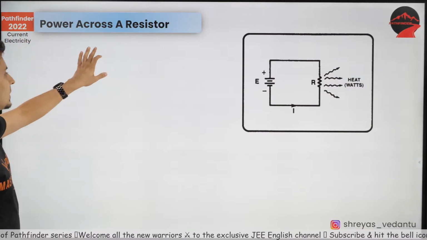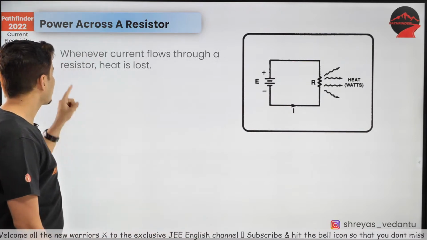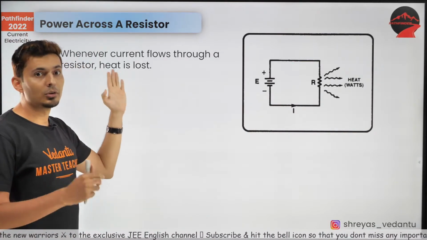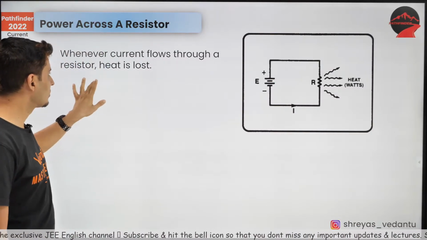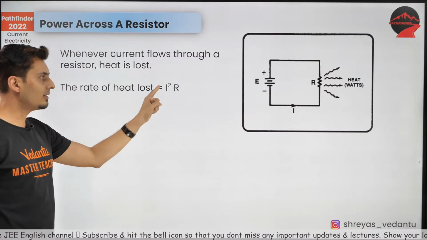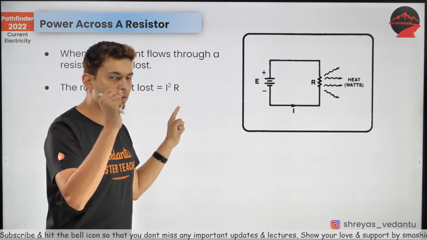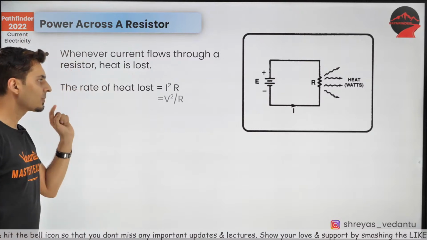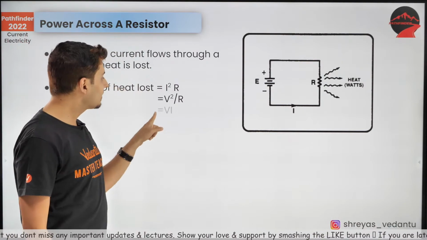Now the power loss across a resistor, the energy lost per unit time. What's the formula? The power lost in the form of heat whenever a current flows through the resistor is given by I squared R. What is I? I is the current. What is R? Resistance. You can also write it as V squared by R or even VI.